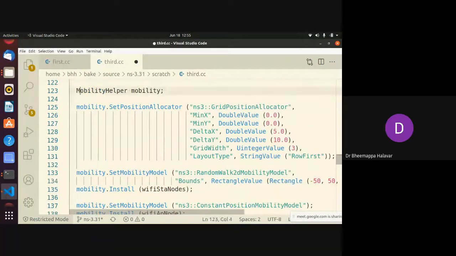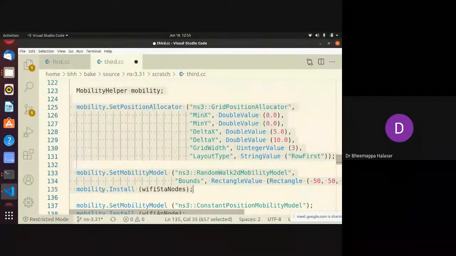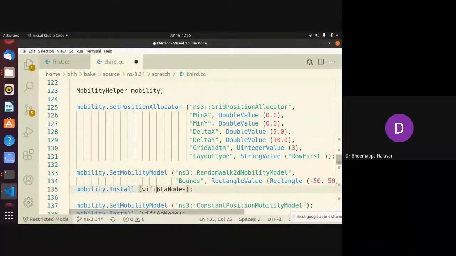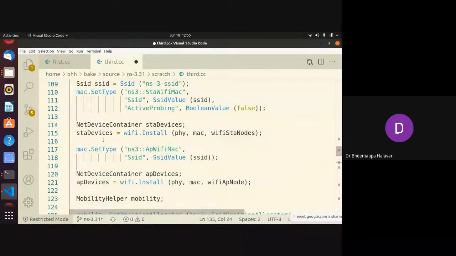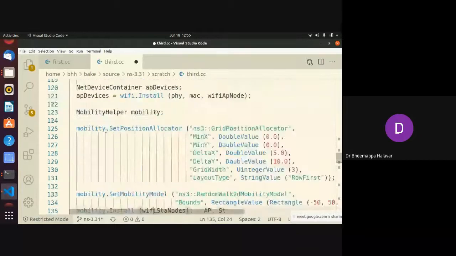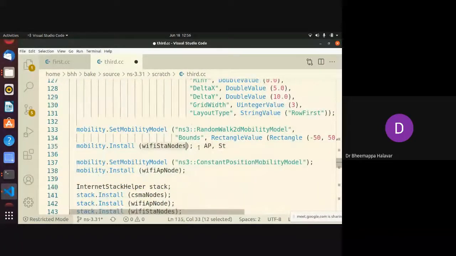Once you assign the mobility, where am I installing mobility? To the Wi-Fi station node. There are two nodes, right? One I created as the AP, the access point, and another one I created as the station. The access point will be fixed and the station node will be moving, so I'm installing the mobility only to this node. This is a variable which I already deployed, the container for the Wi-Fi station node. I'm installing it on that container, and anyway the position for the AP is constant.